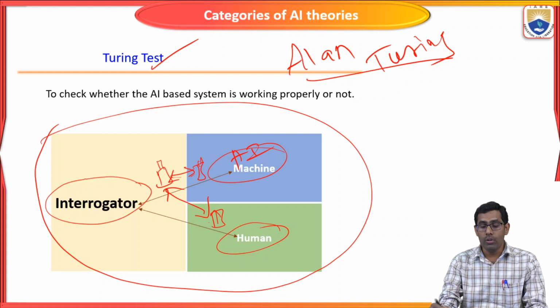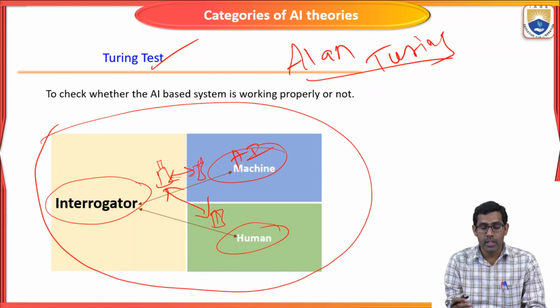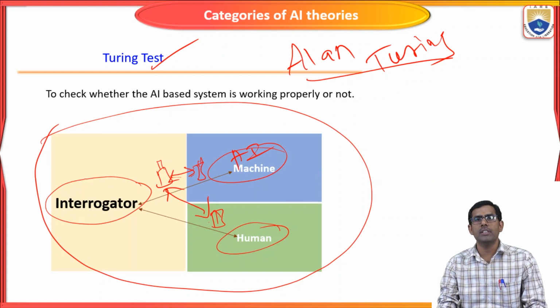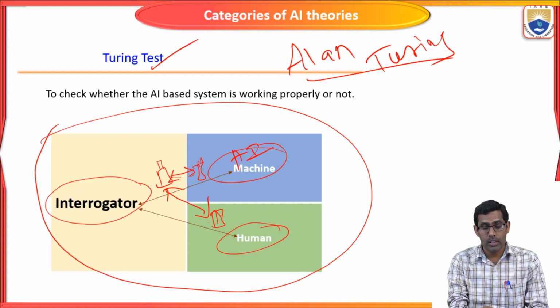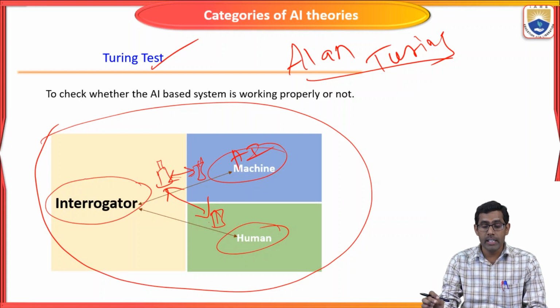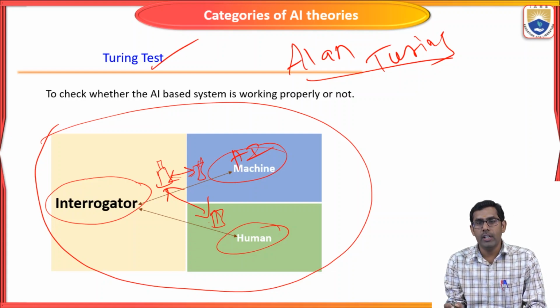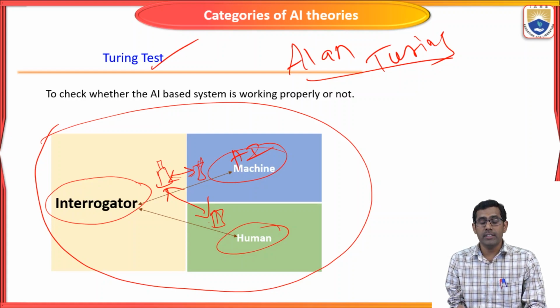So how will it be identified whether the given artificial intelligence machine is working properly or not? It depends on the questions the interrogator asks the machine and the human. Here we have to note it down: the interrogator should not be able to identify whether an answer is from the machine or the human. Just repeating: the interrogator should not predict whether the answer is from a machine or a human.